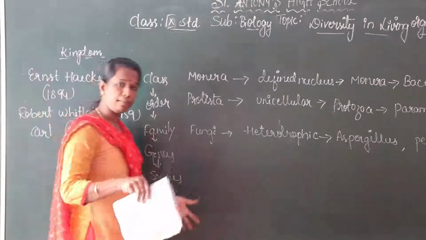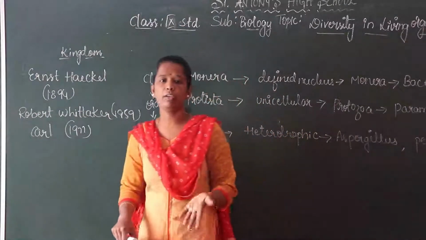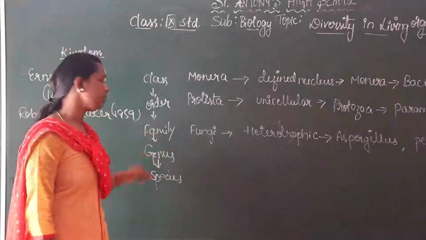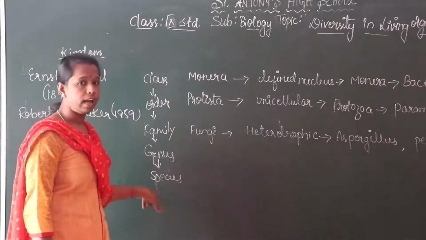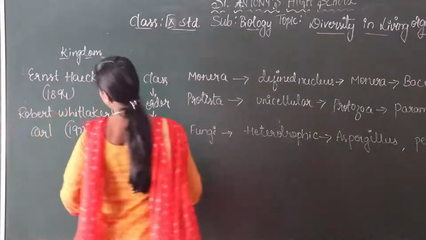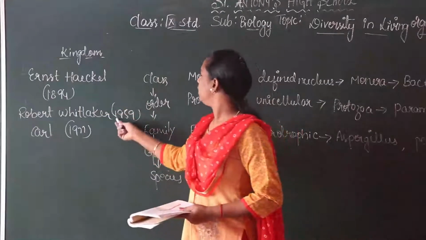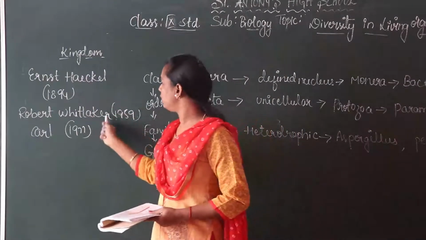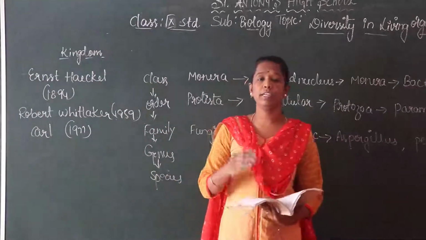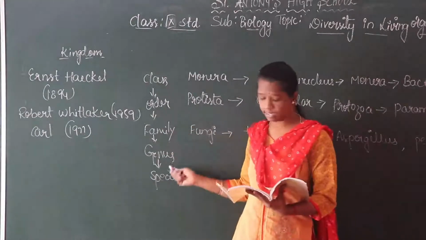For example, in our family we have a family name, like this. So like that, living organisms also have names, and their family, genus and also species. In 1894 Ernst Haeckel, in 1959 Robert Whittaker and in 1977 Carl Woese, these are the scientists. They classified the organisms into their groups, into their class, order, family, genus and species.